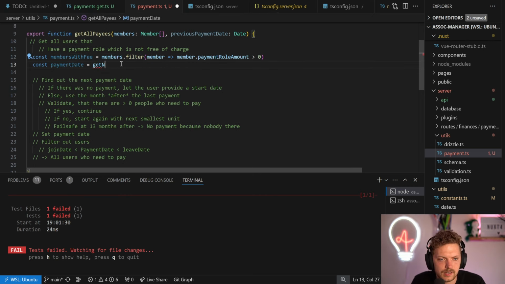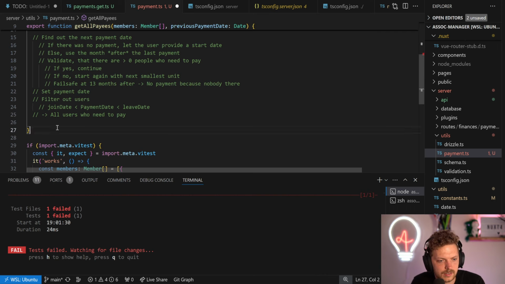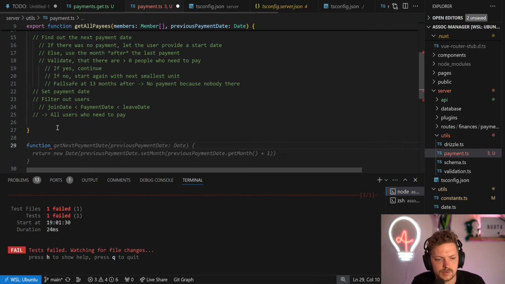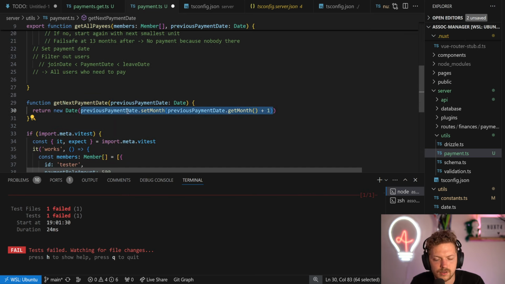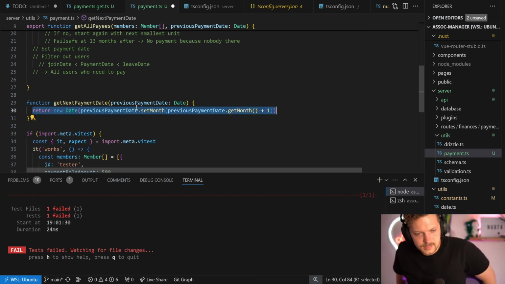But we just say get next payment date. Come on. It was there already, very nicely, perfect. And we create a new function for that, just because it's a bit nicer. And this is, for example, a really good scenario where it's totally wrong, because we need the first of that month, not just, oh yeah, it's the next month.